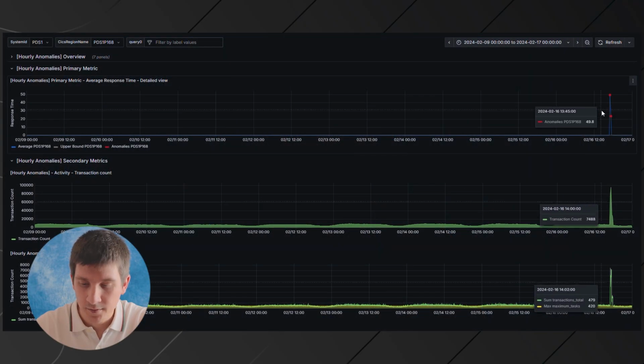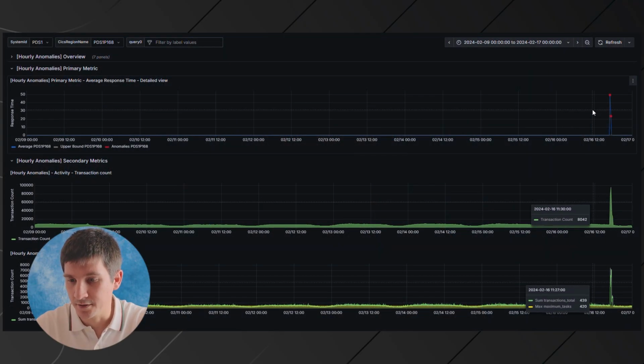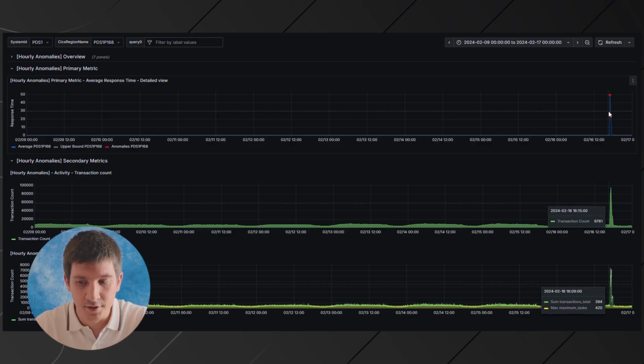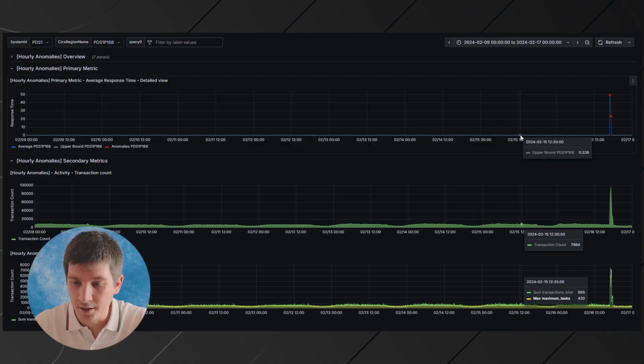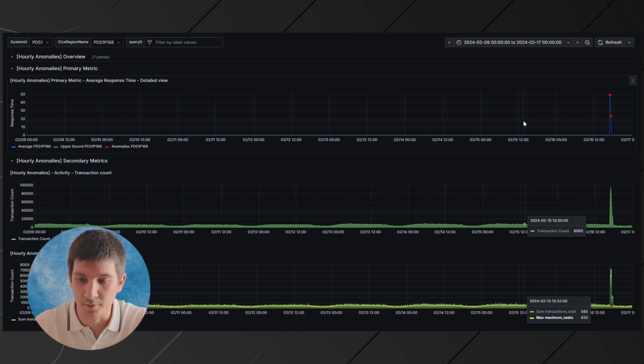So, here's the anomaly we've been notified on. Obviously, the first question is: what diverged, and from what baseline? You can see here the obvious anomaly, and here's the baseline, very fast response time usually.